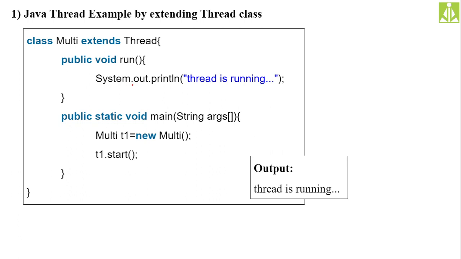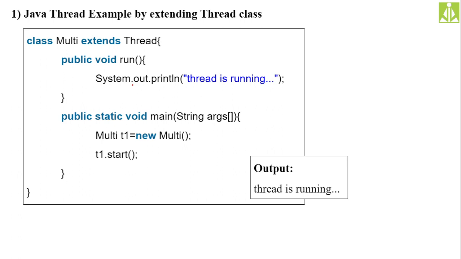So here is a simple example of a thread by extending the thread class. Very simple things we are doing over here, nothing complicated. As in my previous lectures, slowly I will improve the intensity.